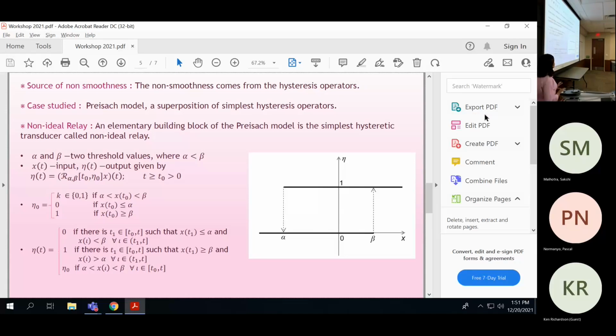In brief, this state always switches between two values, 0 and 1. It works like a transducer. How does it work? If we look at the picture, my input value goes along the horizontal axis. If the input x moves toward beta, the output will be 0. But once it reaches beta, it will switch to the value 1. And until x comes back to alpha, it will remain 1. Once it reaches alpha, it will switch to 0. And again, until it reaches beta, it will remain 0. That is, it is just a switching system, which switches between the values 0 and 1.